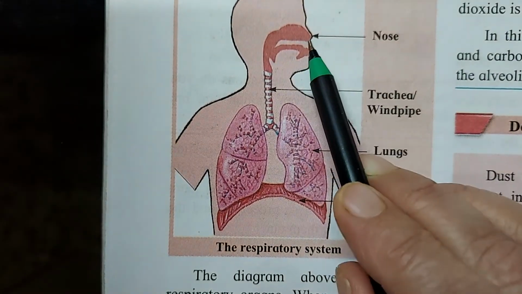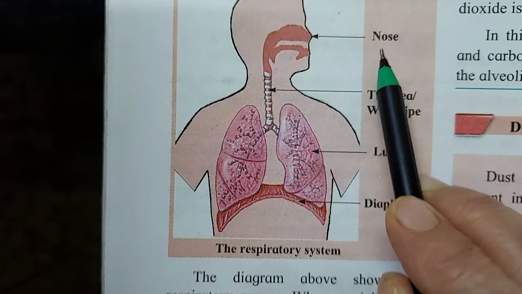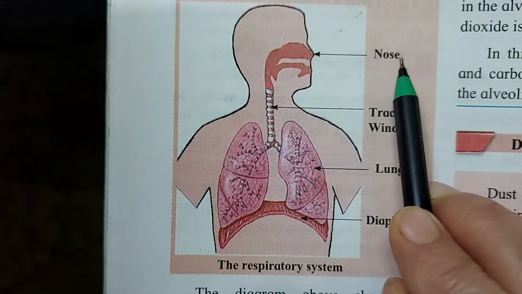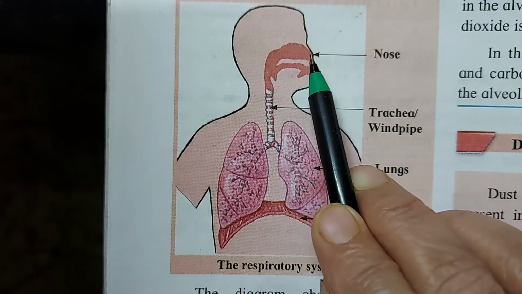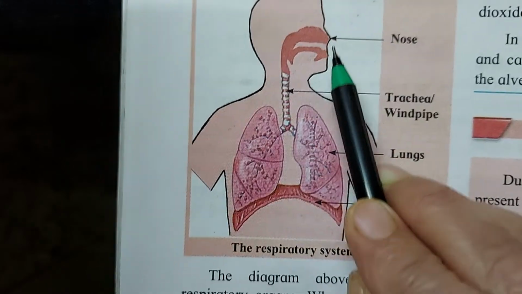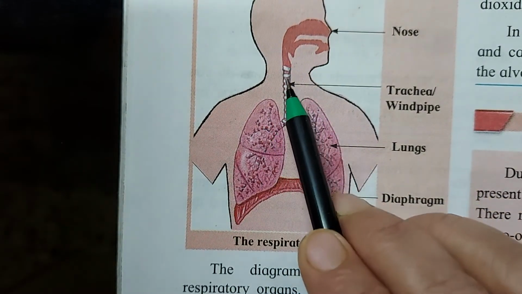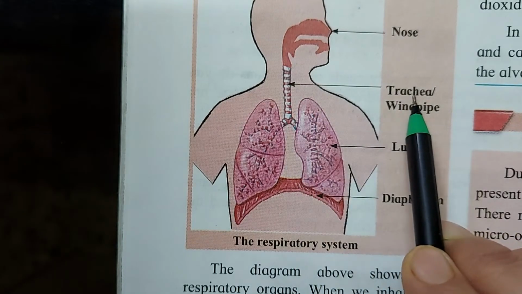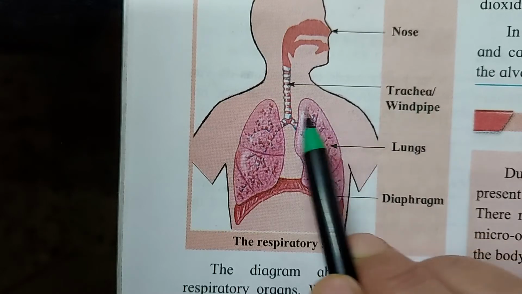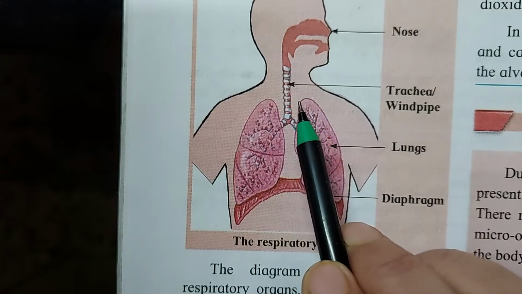Now you can see the nose. This is an external organ. Everybody knows the nose. This part is the nose. Now coming inside, we are coming to the internal organs. Now you can see this. In normal language we call it a windpipe. In scientific language we call it trachea.